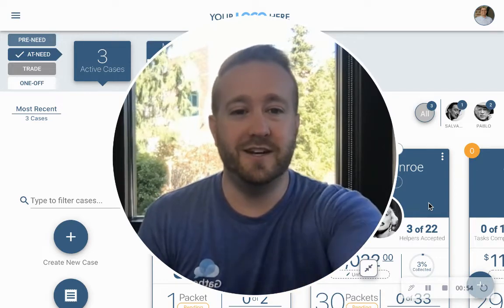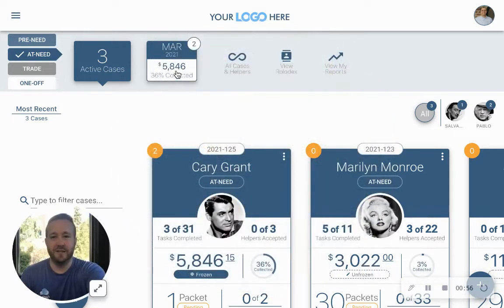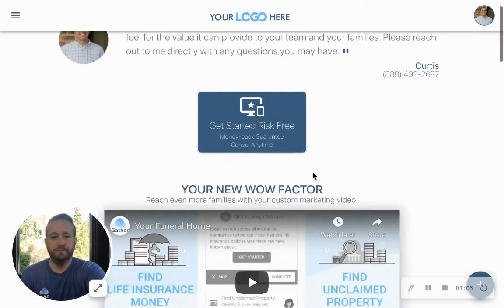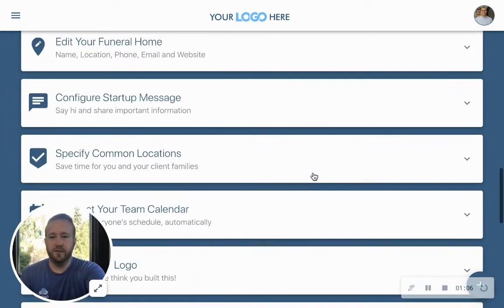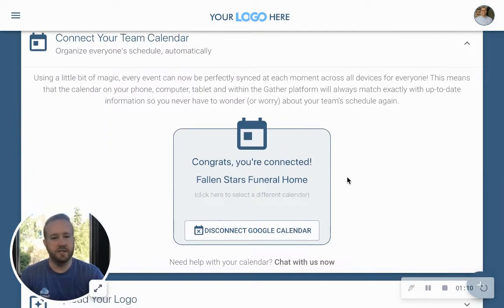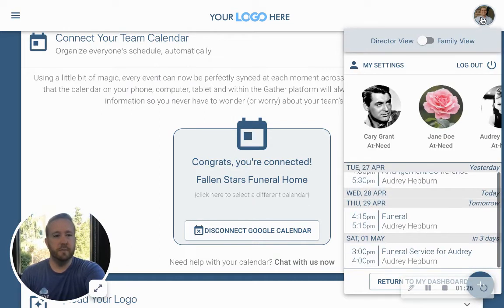So I get to show you our calendar capability today. So here I'm on our dashboard. I'm actually going to come over here to our side panel and go to My Funeral Home. And if you have a team Google Calendar, you can actually connect it here so you can stay organized. All events that are being scheduled through mobile phones, tablets or laptops out in the field, or if you've got families coming in, all of those can be scheduled here. In order to see some of those, you can click on your profile.